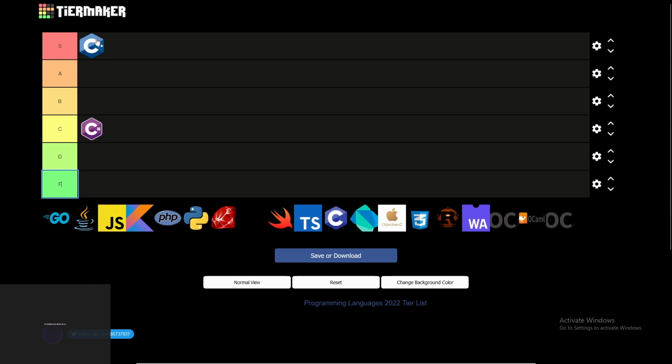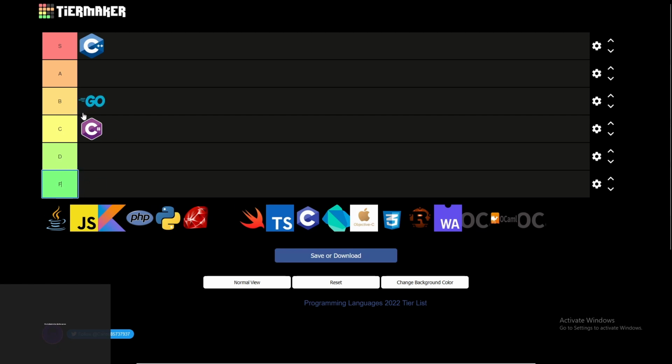S tier, definitely. Go is like Rust but slower and easy to type. In between B and C tier, let's go B tier because you can use GCC to cross compile it.